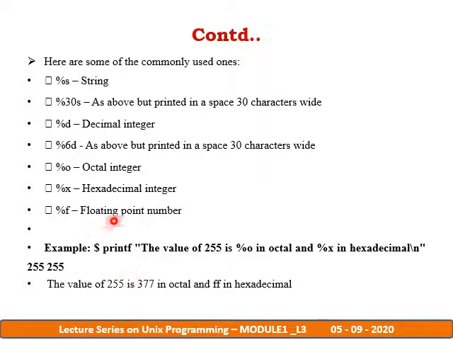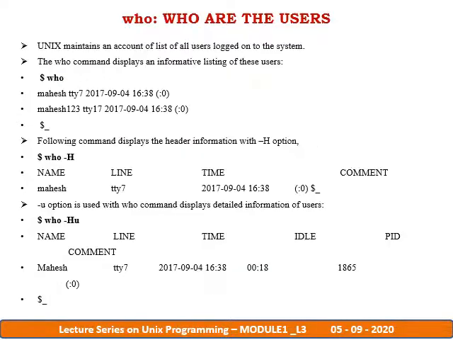So this is how we are going to use these format specifiers in printf: printf "The value of 255 is %o in octal and %x in hexadecimal", 255, 255. It is going to display that 255 in octal is 377, and 255 in hexadecimal is FF. So this is how it converts the value of 255 into an octal value and a hexadecimal value with the help of these format specifiers in printf.